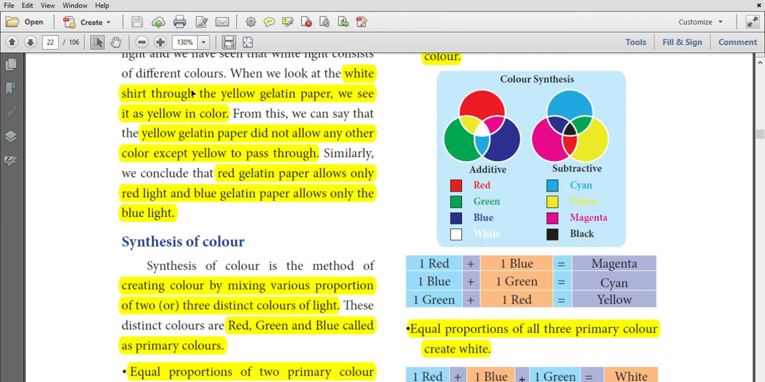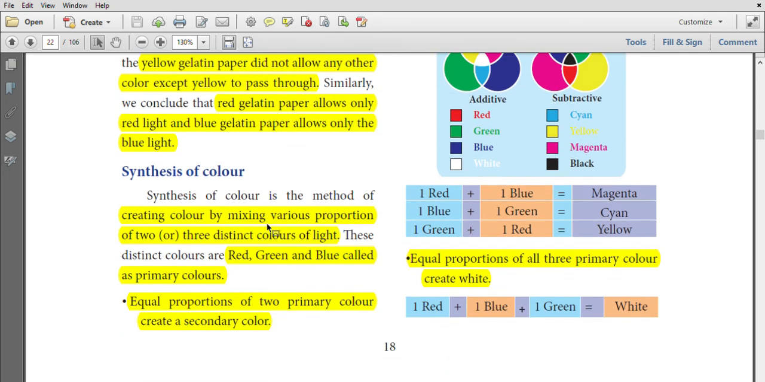When a white sheet is seen through a yellow gelatin paper, it seems yellow in color. The yellow gelatin paper only allows yellow color through it, so the white sheet seems yellow. Red gelatin paper allows only red light. Blue gelatin paper allows only blue light.